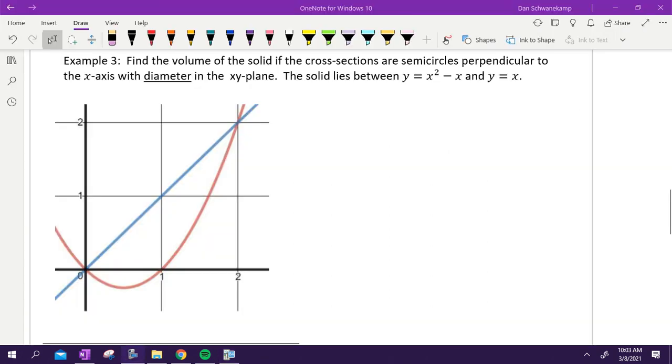Let's go to example 3. On example 3, it says find the volume of the solid if the cross sections are semicircles perpendicular to the x-axis with the diameter in the xy plane. A little bit weird. Okay, the solid lies between the lines y equals x squared minus x, obviously, that's this guy right here, and y equals x. That's this guy right here. Obviously, we have that shape. We're perpendicular to the x-axis. So this is the enclosed region.